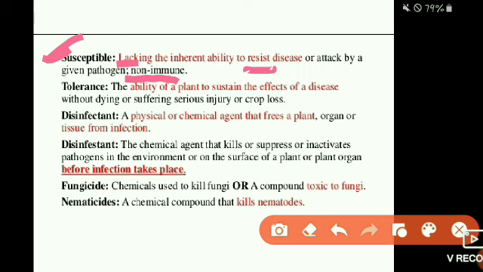Next term is tolerance, the ability of the plant to sustain the effects of a disease without dying or suffering serious injuries or crop loss after the pathogen invades the host.